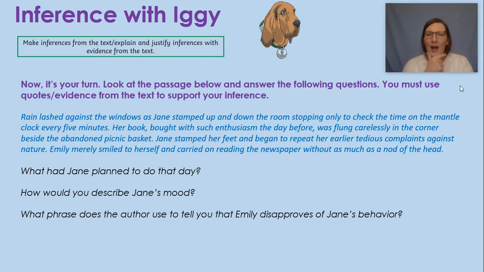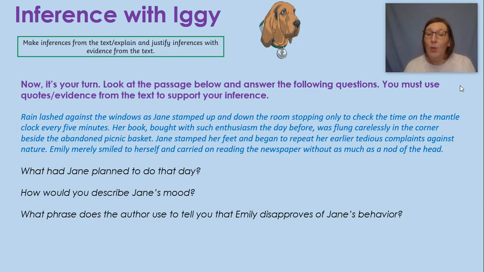Now, what had Jane got planned that day? Should we find some evidence in the text? Well, let's have a look. She kept stamping up and down, and she kept stopping and looking at the clock. Is that going to tell us what she's got planned? No. Let's look at the next sentence.